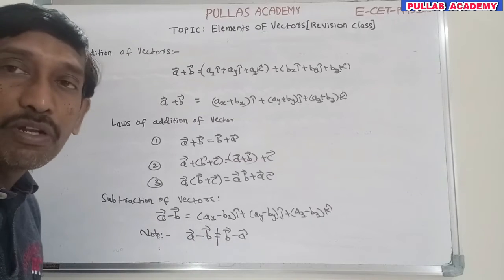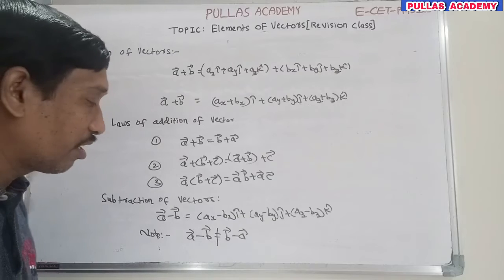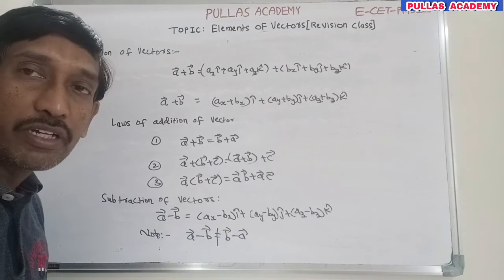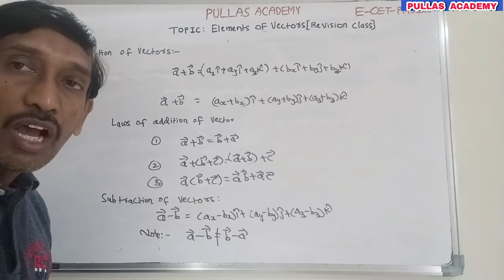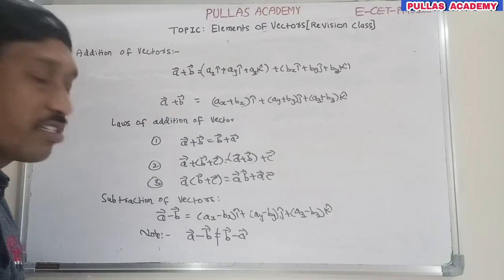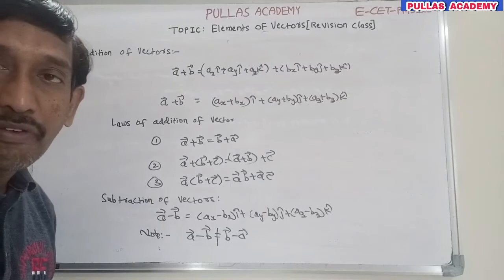That's why it is not possible. That's why the subtraction of vectors does not obey the laws of vectors, does not obey the commutative law. If it does not obey the commutative law, there is no discussion of the other principle. That's enough here. So this is about the addition of vectors and subtraction of vectors.